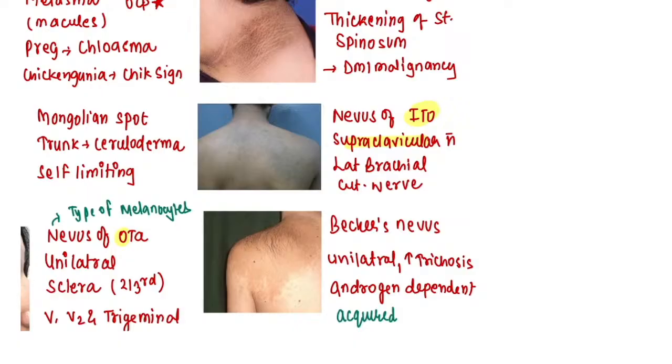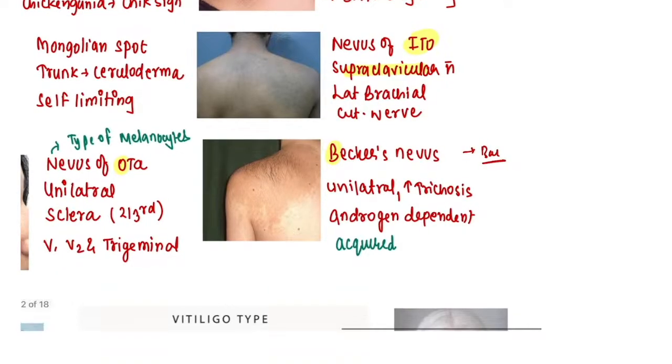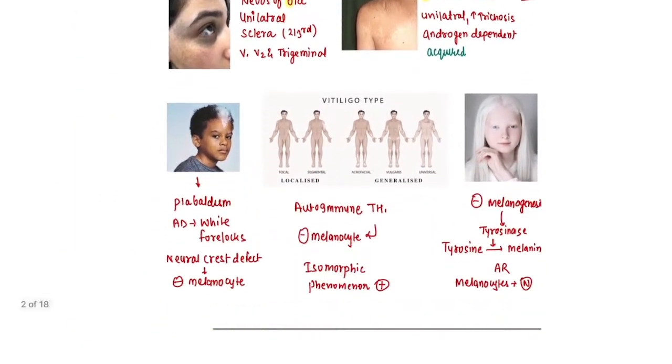What about this Baker's nevus? B for Baker's में क्या आ जाएंगे बेटा? You will be having hairs, बाल आ जाएंगे, right? So you can remember like that. So the nevus with the hairs is known as Baker's nevus. Nevus का मतलब होता है discoloration, right? So it can be unilateral. It can be an acquired nevus. Acquired मतलब this is going to happen after the birth. अभी भी हो सकता है, right? This thing can happen now and anytime this thing can happen. This is known as Baker's nevus, right?